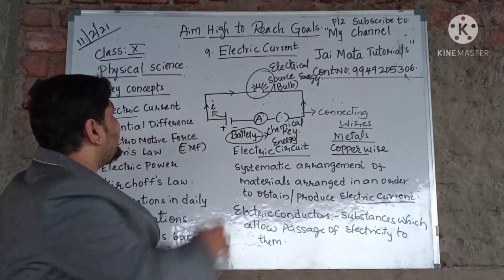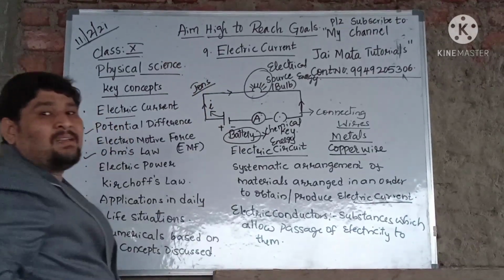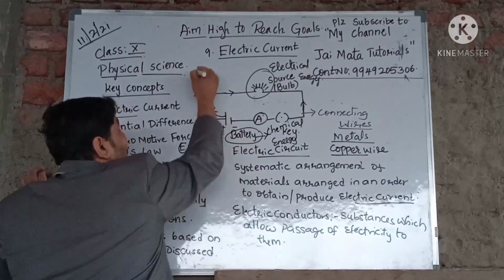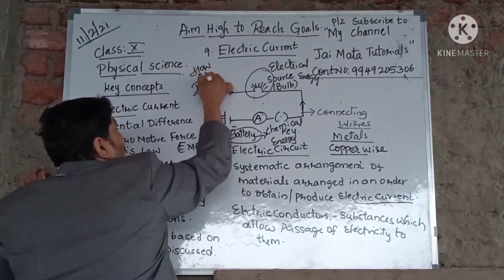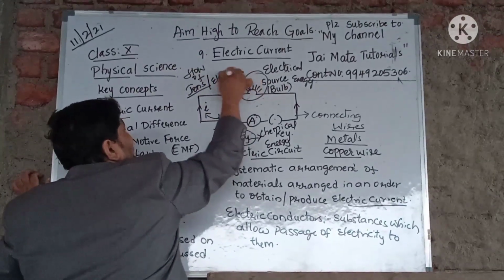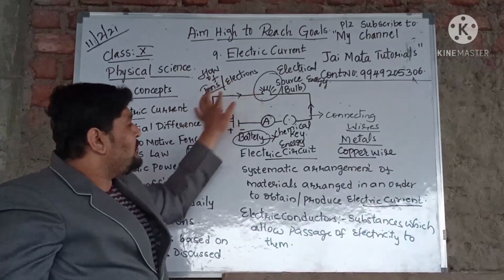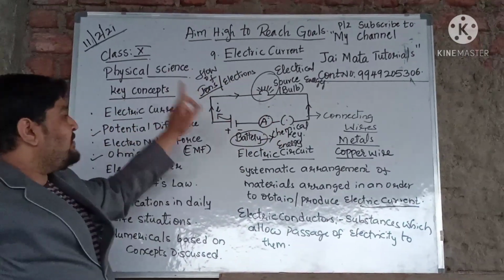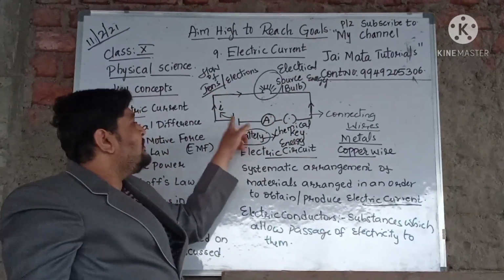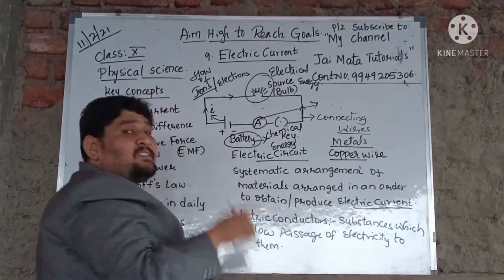This is also most important here, because based on this battery you are going to find how the ions start moving. I am using the word ions. A battery which we have connected in a circuit is responsible for the flow of ions, or we can also say this flow of ions as electrons. And once these electrons start moving from one end to the other, when you are connecting this to a source, to a battery, then you can find here one symbol called A. What does this A stand for?